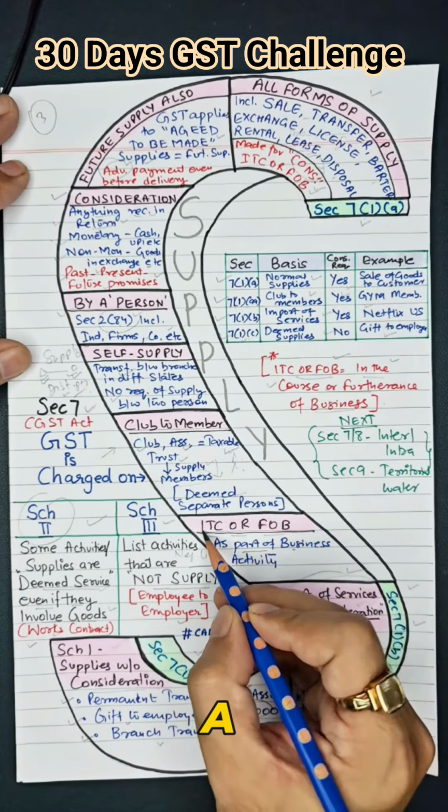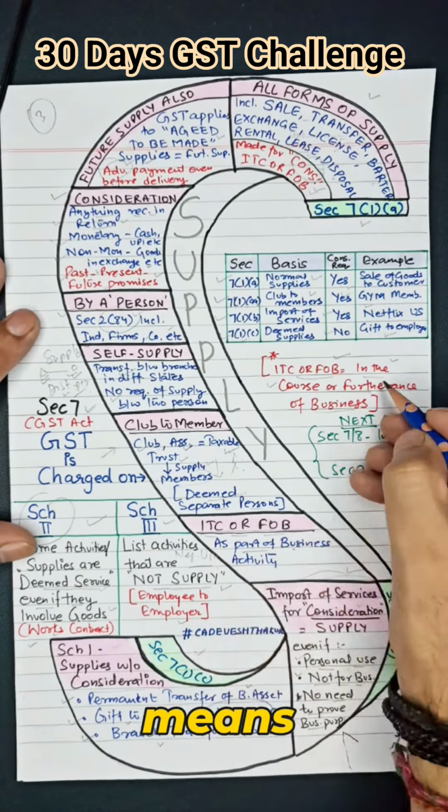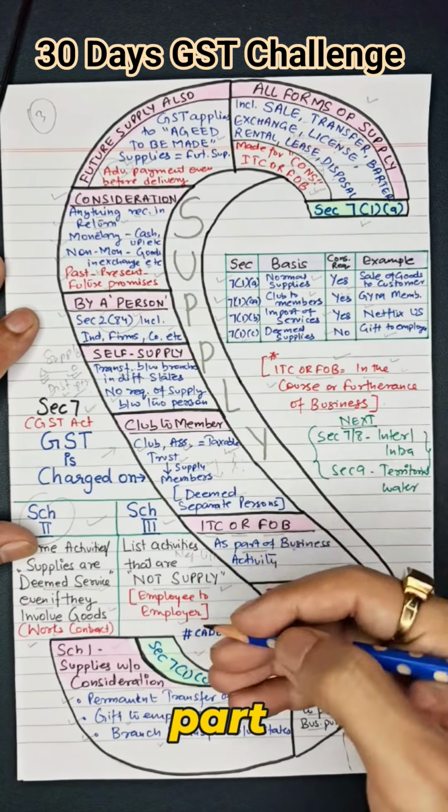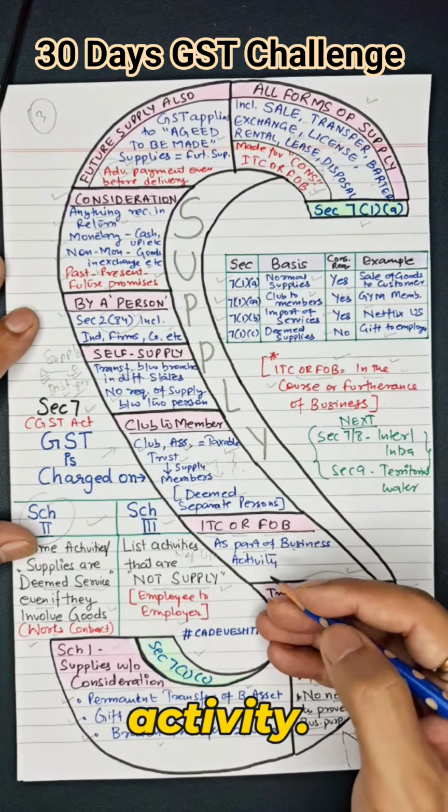Last, under 7(1)(a) is ITC or FOB. That means in the course or furtherance of business, that particular transaction should be a part of our business activity.